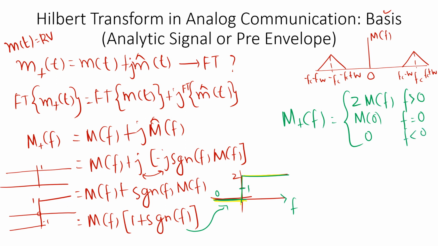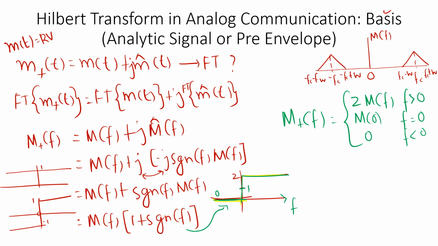So you can see what happens, right? For the positive side, whatever spectrum we have, it is doubled, but the negative side is removed now. So we have conveniently removed the negative frequency content.